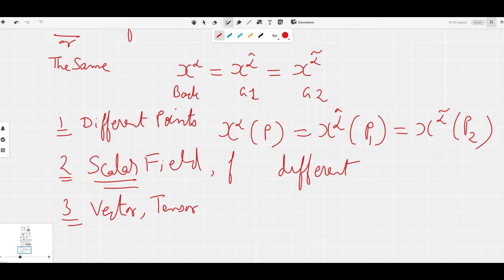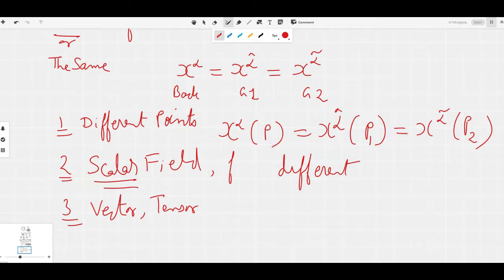Now we are adding another variation, that the point is varying, on top of the fact that the coordinate system is also varying. So we are varying two things: the coordinate system and the physical location of the point, so the vector and tensor fields will vary according to this scenario. We are only keeping one thing the same, the coordinates, but that does not ensure that vector and tensor fields are the same.